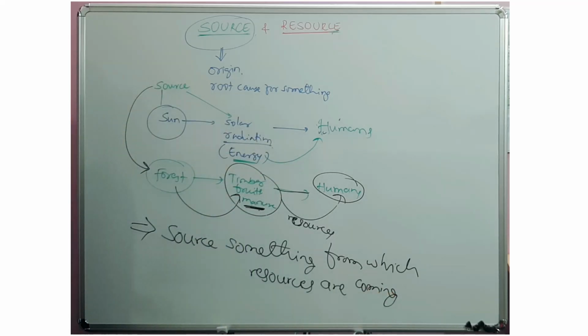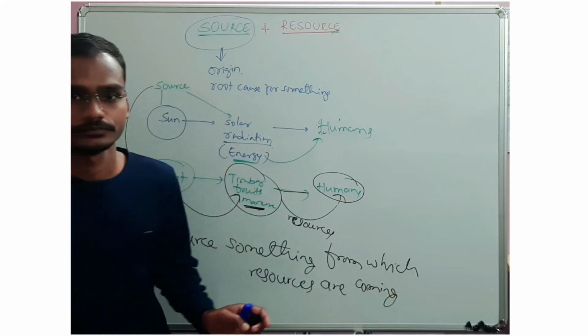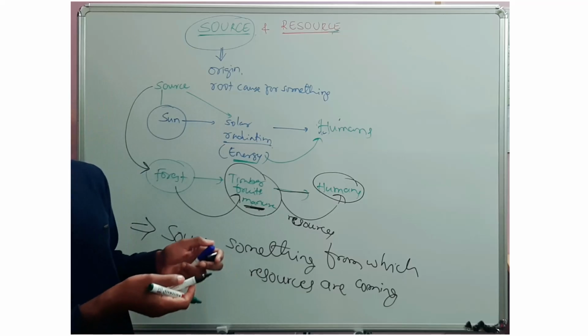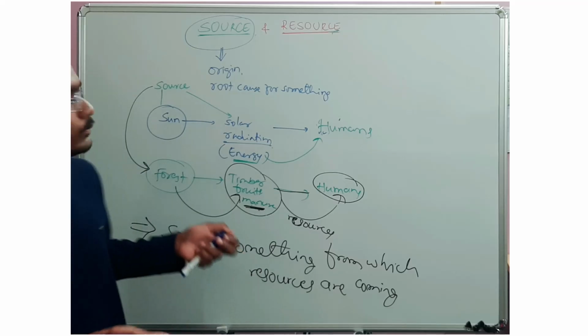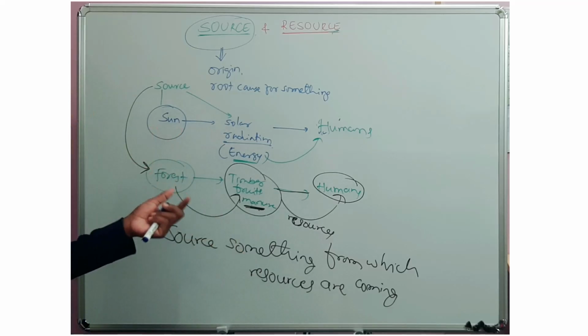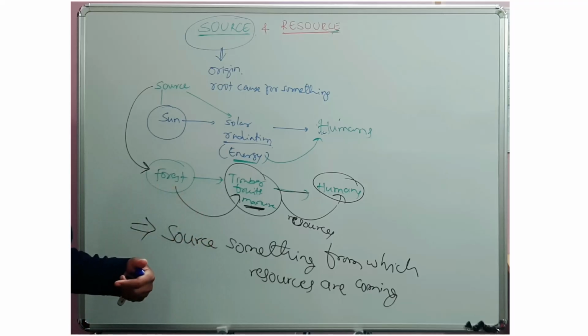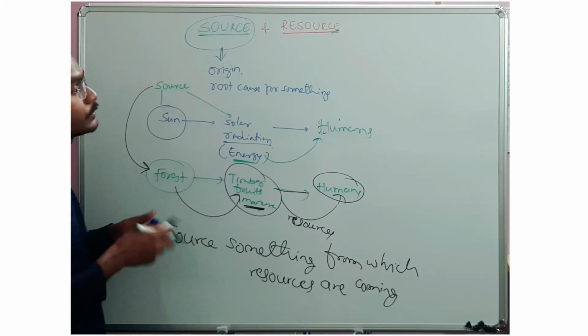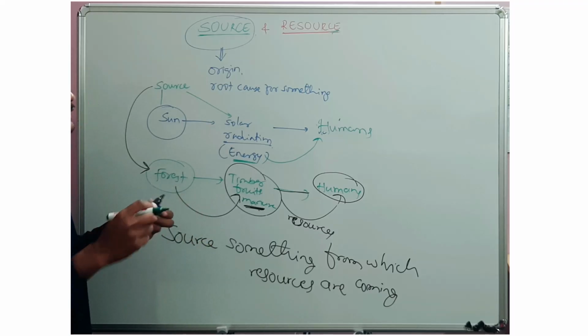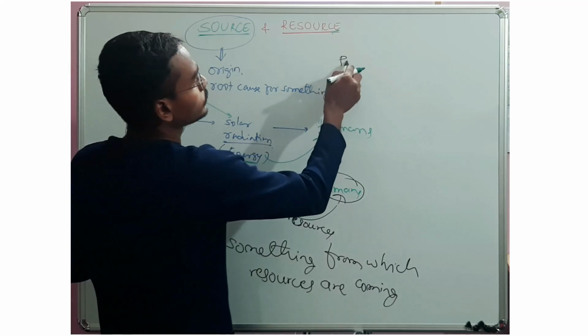Okay, I think this is clear. Source is something, it can be a sun, a forest, water, or people. I can give one more example to give a final clarity.